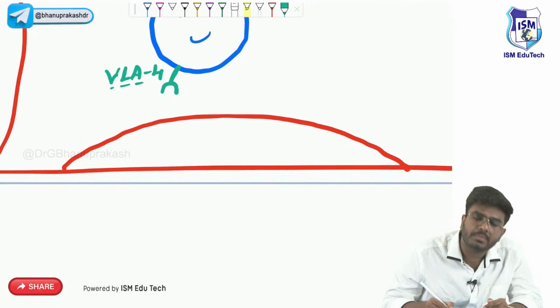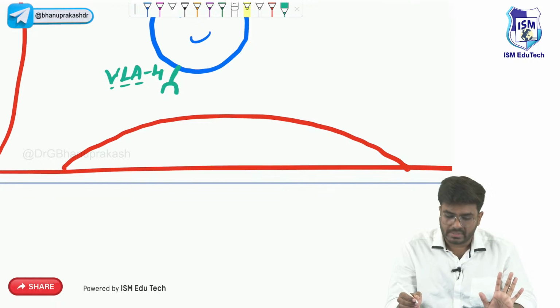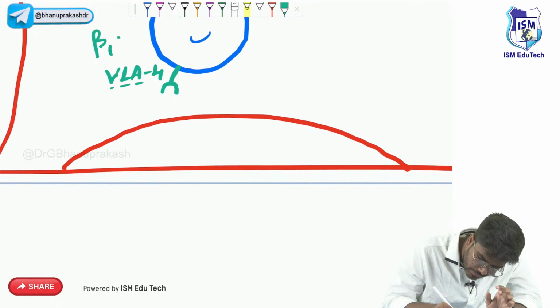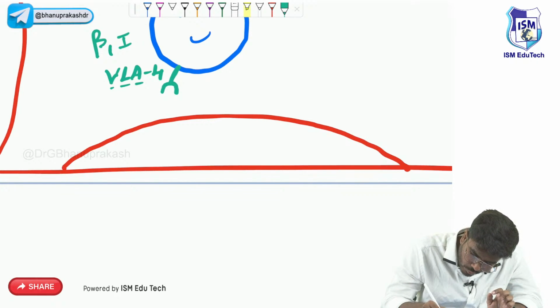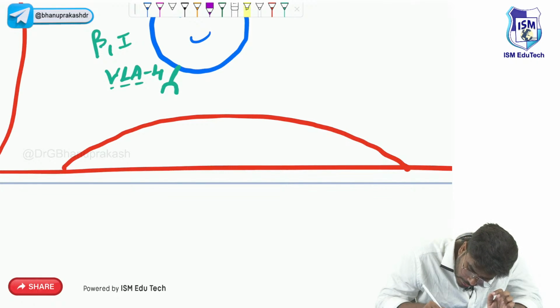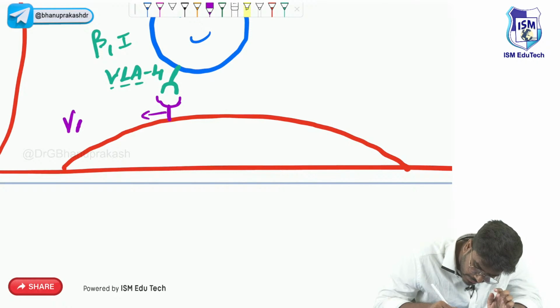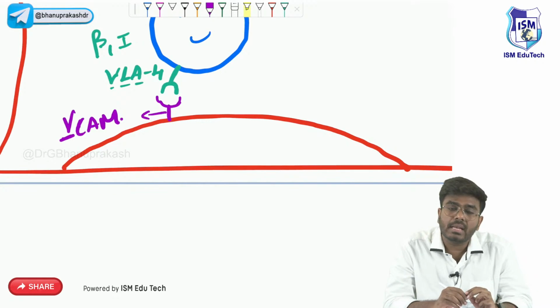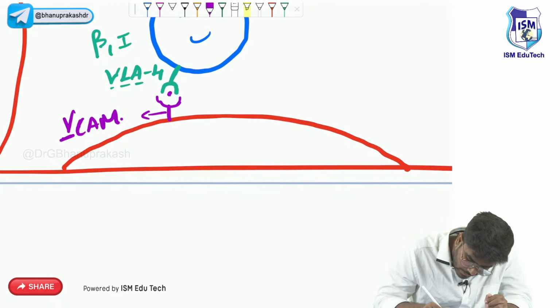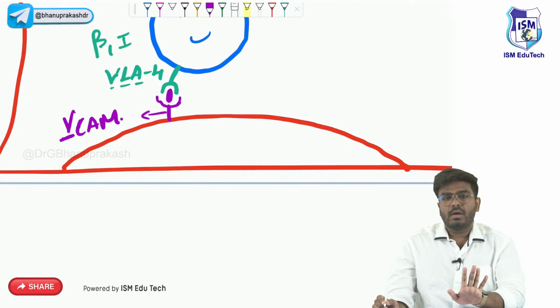So names are absolutely important. Note that VLA4 is a beta 1 integrin. Now what is this VLA4 going to bond with? VLA4 is going to bond with a molecule on the endothelial cell called, sorry, not ICAM, VCAM, vascular cell adhesion molecule. They are going to form a tight bond. This is on one side.